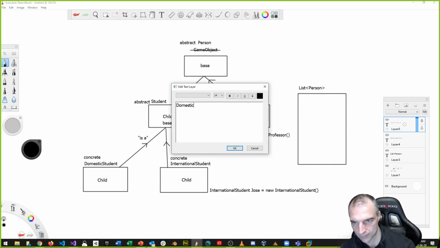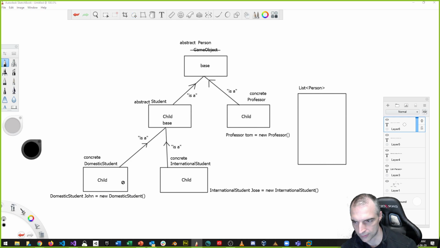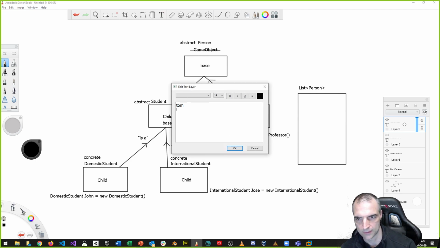So domestic student. Let's just say I make a new student. We'll call him John, right? And John is a new domestic student, but John is also a name that can be used internationally as well, and often is. So there's a domestic student, John. But I want to form a list of persons, and I can say that Tom is in that list, Jose is in that list, and John is also in that list, right?